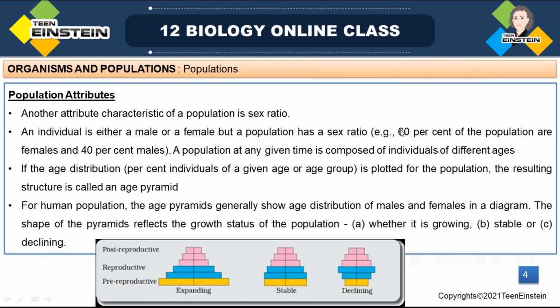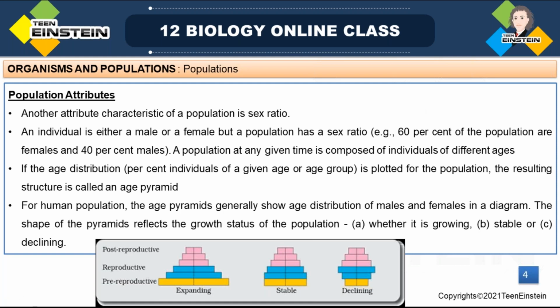So out of 100, 60 are female and 40 are male. Consider like that. 60% of the population are female and 40% males. So the female to male sex ratio is 60:40.